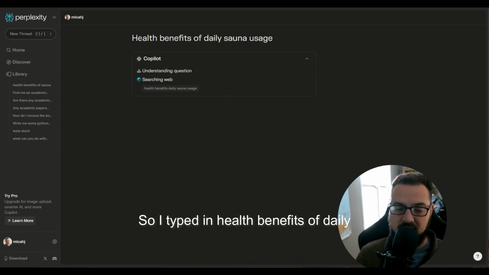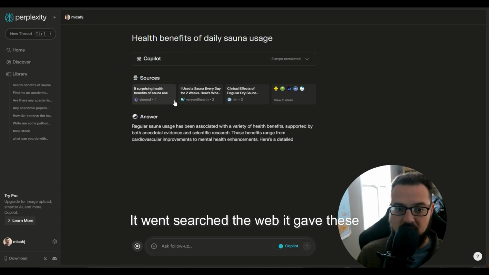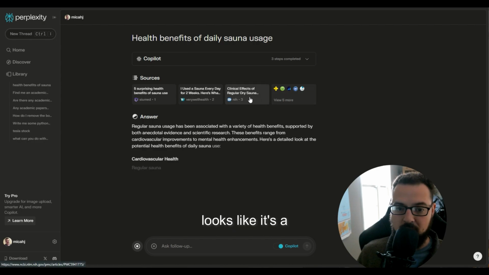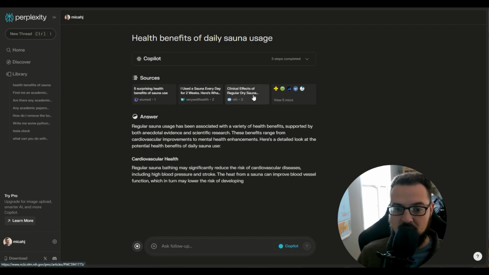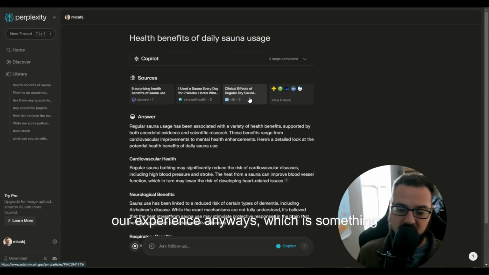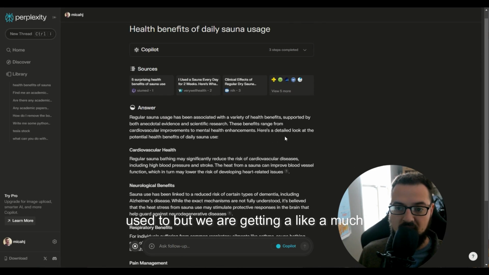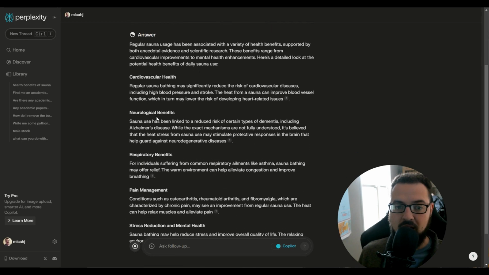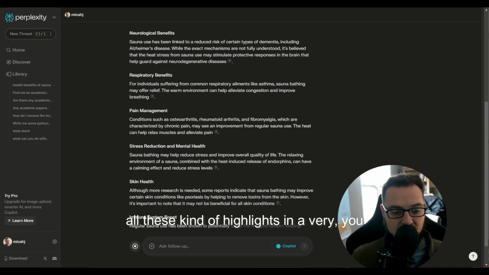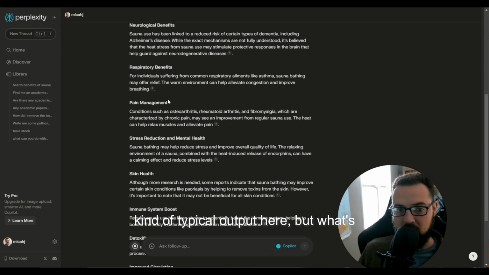I'm going to show you what that sort of looks like. So I typed in health benefits of daily sauna usage, Copilot went and searched the web. It gave these 3 sources plus 5 more. One of them looks like an academic paper, so we're getting that blended into our experience anyways, which is something that all search engines are used to, but we are getting a much better and more robust answer right here. So we have all these highlights and a very typical, if you're used to using ChatGPT, typical output here.